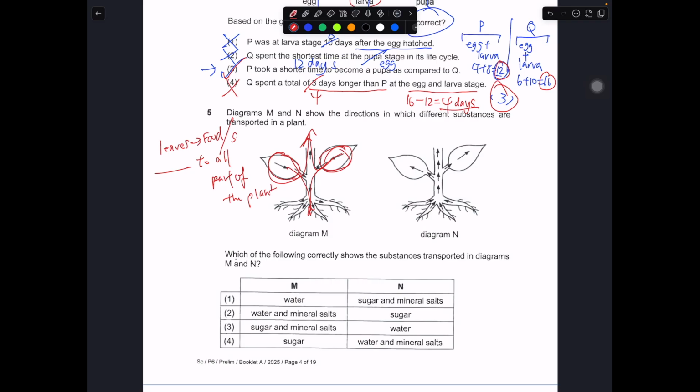Another name for food will be your sugar. Okay, another name will be your glucose. So food, sugar, glucose, in this case, they do mean the same thing. So over here, M is sugar, so straight away the answer must be number 4.